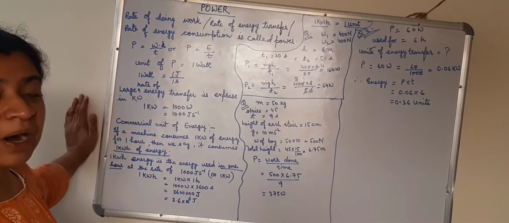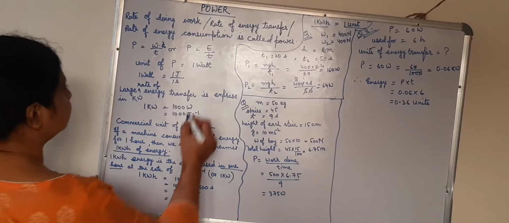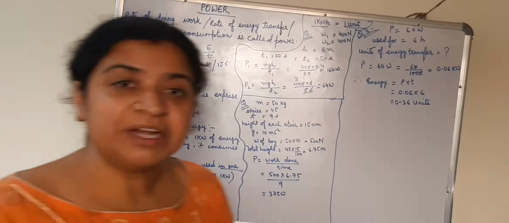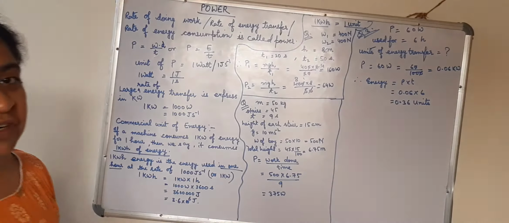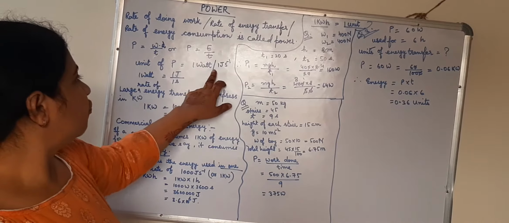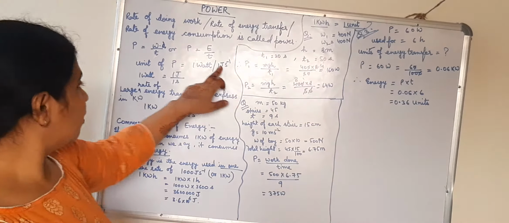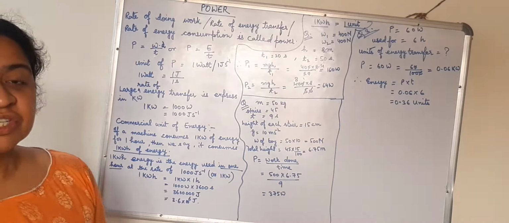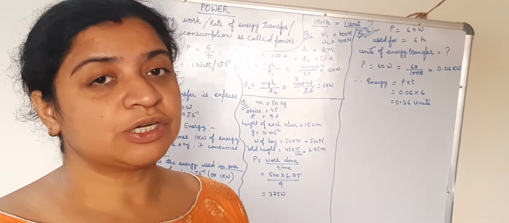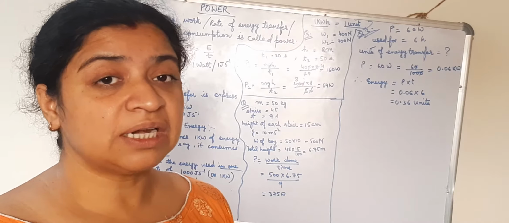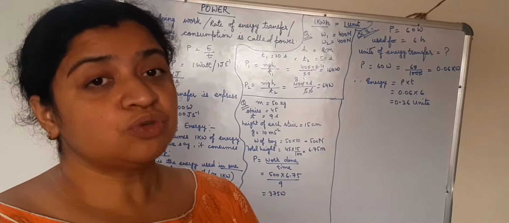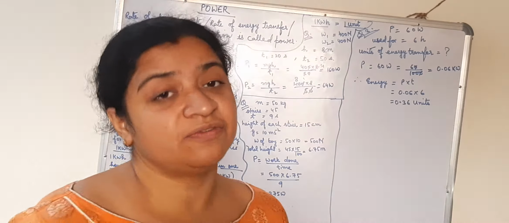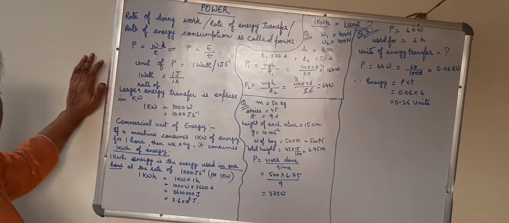So unit of power is watt, W-A-T-T, given the name after James Watt. So 1 watt is equals to 1 joule per second. So what will be the definition of 1 watt of power? The power is said to be 1 watt when 1 joule of work is done at the rate of 1 second. 1 joule of energy is consumed in 1 second, or 1 joule of energy is transferred in 1 second. This will be the definition of 1 watt of power.